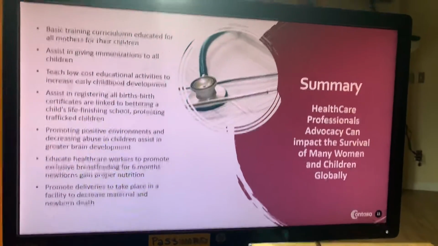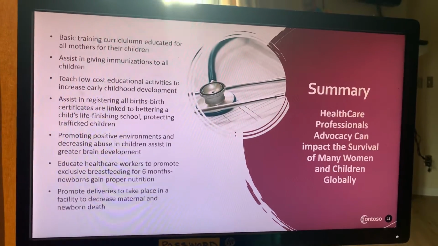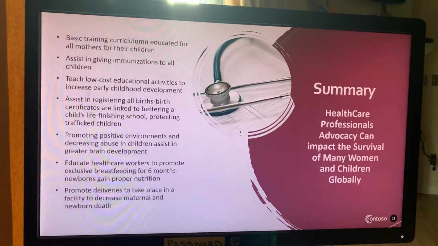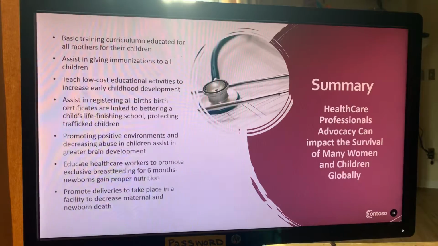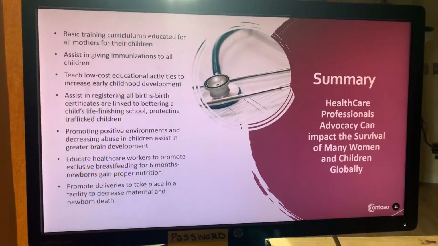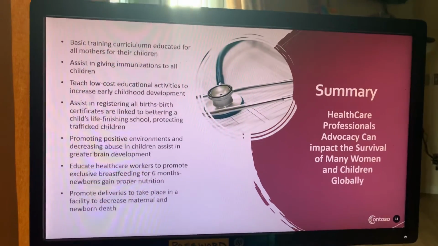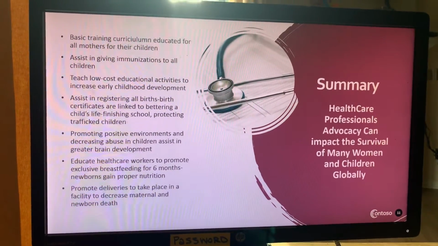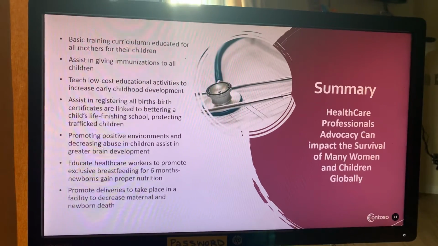The summarization, the way that healthcare professionals can advocate to impact the survival rate of all these women and children globally. There are ways that you can do basic training curriculum at all school age level teachings for mothers to learn how to take care of their children. You need to insist on immunizations being given to all. You need to be able to teach low-cost educational activities to be able to make an impact for early childhood development. As we had mentioned, you need to assist in registering all births.